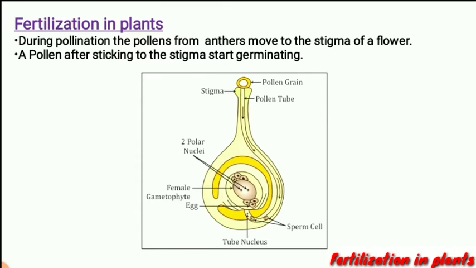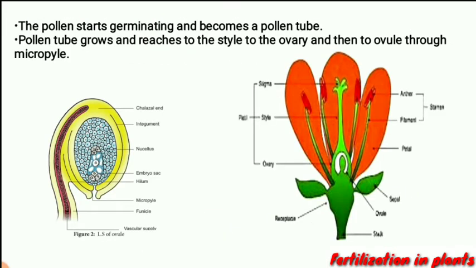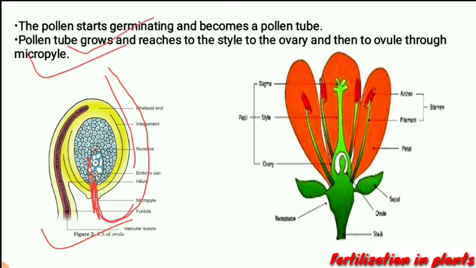Within the ovule, the pollen tube reaches through the micropyle. You can see here this is an ovule structure, and this is the micropyle, an opening of the ovule. From here the pollen tube comes and reaches here. So the pollen tube grows, reaches the style, then comes to the ovary, and from the ovary reaches the ovule's micropyle. The opening of the ovule is called the micropyle.